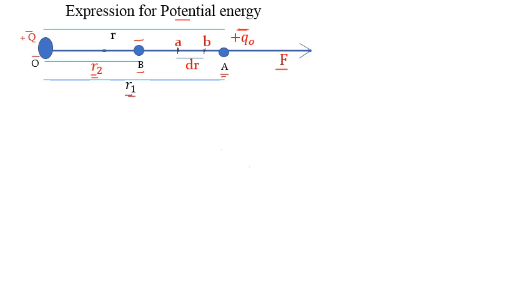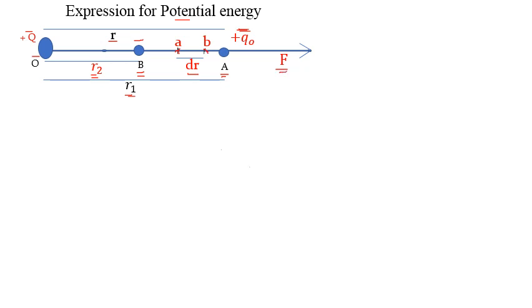So we have to find out the work done during this displacement. One more point: this plus Q0 charge is at a distance R from the given charge. Now, when we have to find the formula for the total work done, what do we have to imagine first? We have to imagine these two points, small a and small b, are very close to one another, separated by a very small distance dr, so that at point A and point B the force is the same.